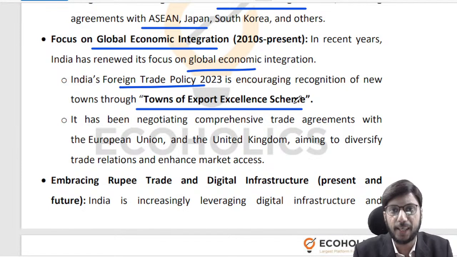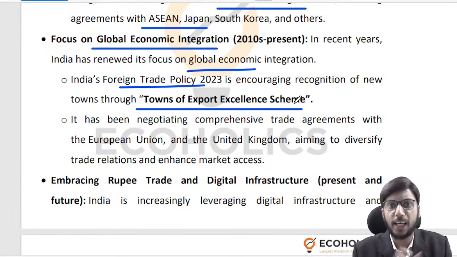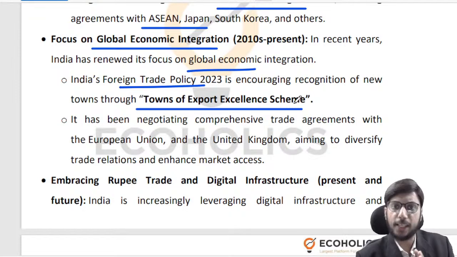So if you want to become a town of export excellence, then the software and the hardware need to be appropriately installed, correct? Hardware can mean roads, electricity, water supply, effluent treatment, pollution abating or pollution mitigating kind of technology and so on, right? So that is the hardware.